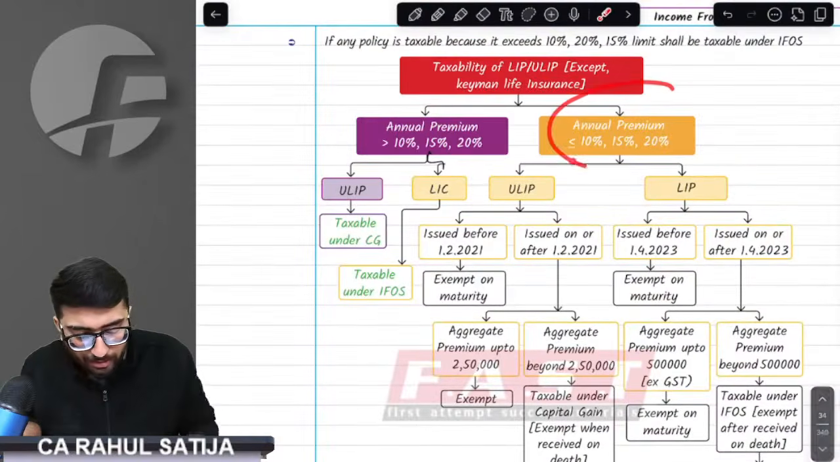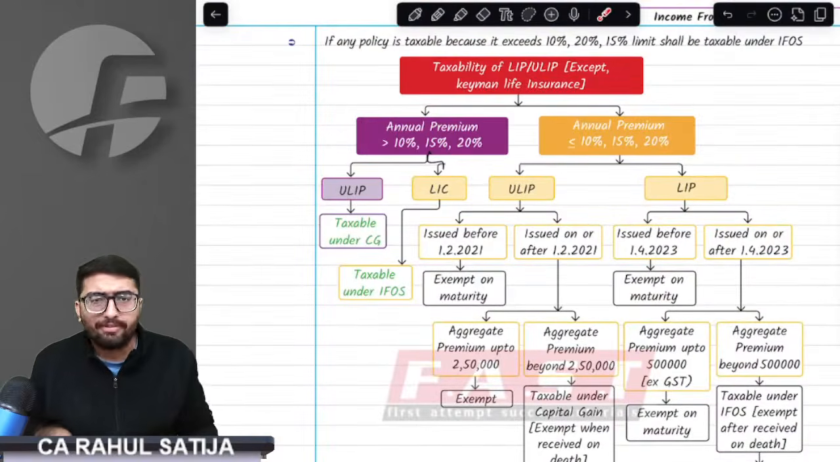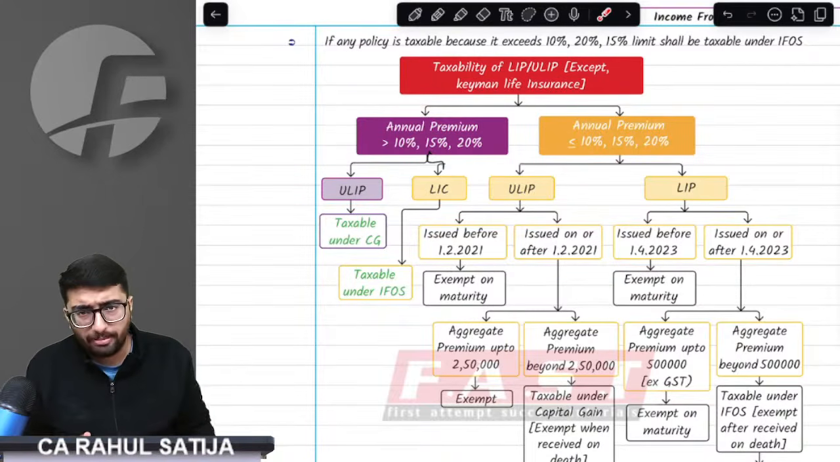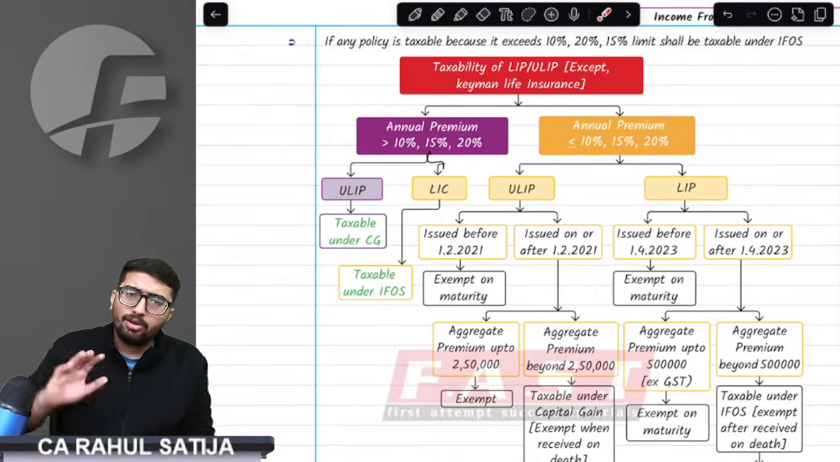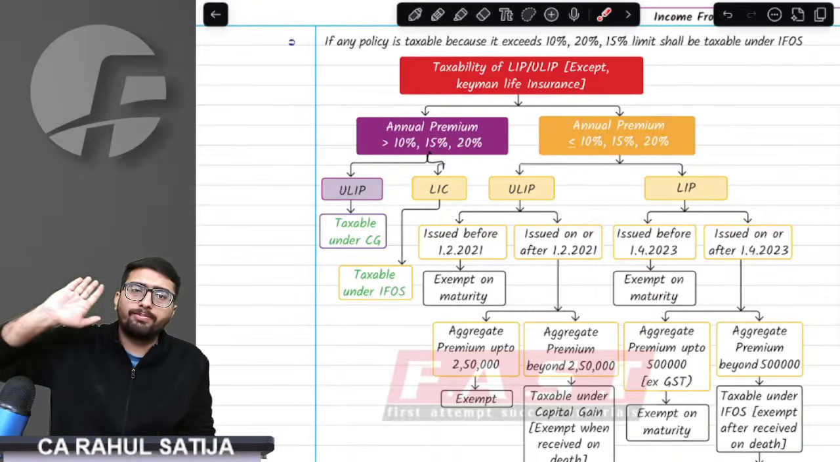Now come on to LIP, how a life insurance policy is taxed. Understand. If you buy any life insurance policy on which the annual premium is more than 10%, 15%, 20%, then it shall definitely go to IFOS. Earlier also it was IFOS, today also it is IFOS.